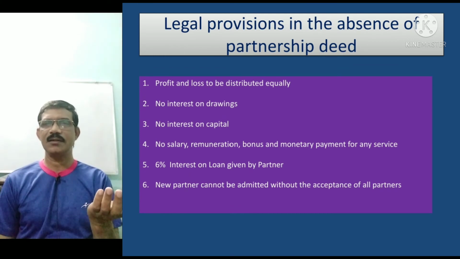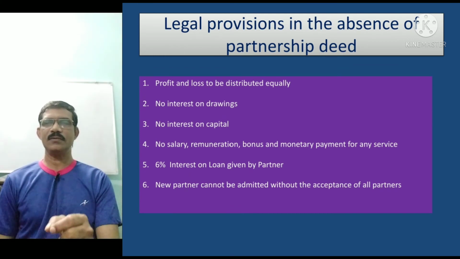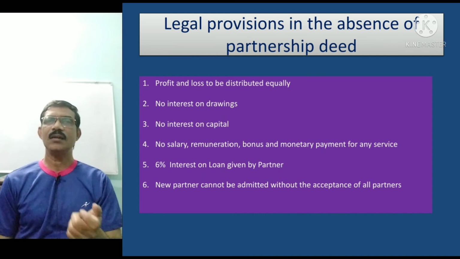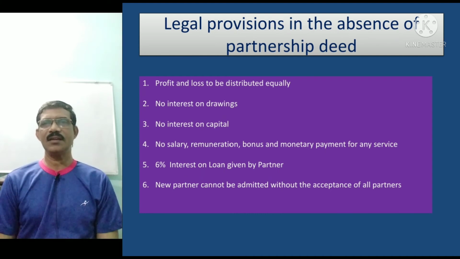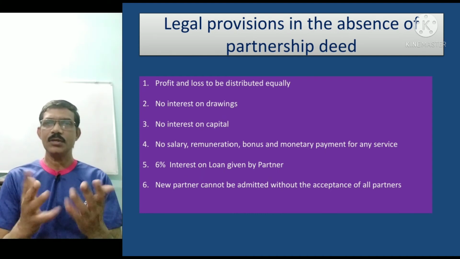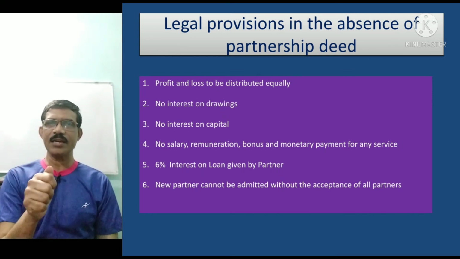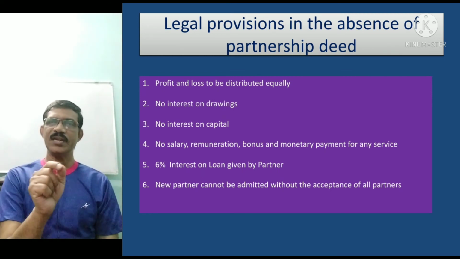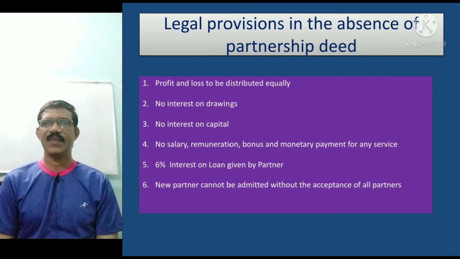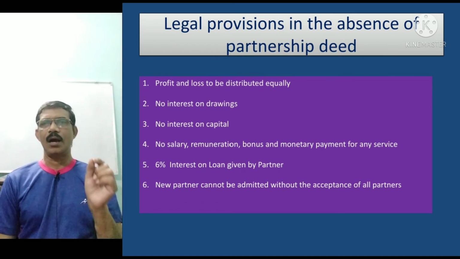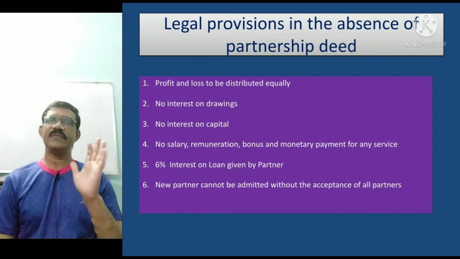From his side the argument may be valid, but there is a point to consider here. What is it? There is no agreement between Rajesh and Suresh to distribute the profit and loss. So when there is no agreement, profit and loss are to be distributed equally. That means Rajesh's argument is not valid.